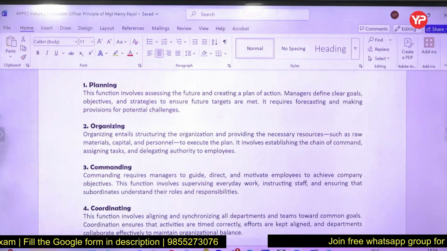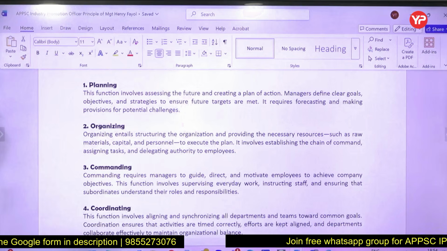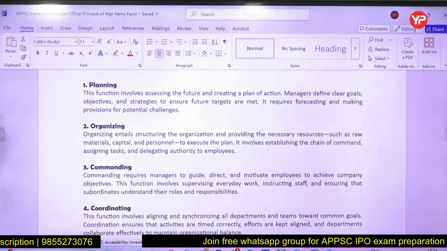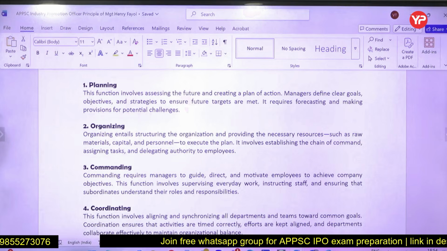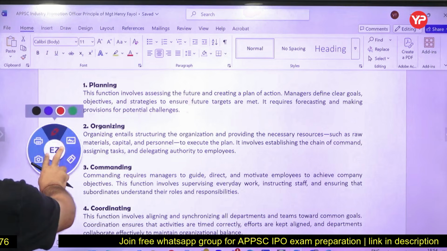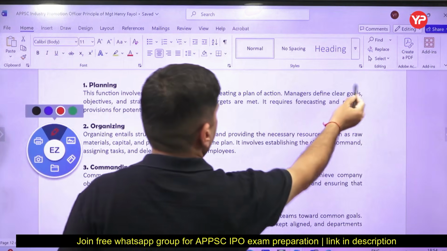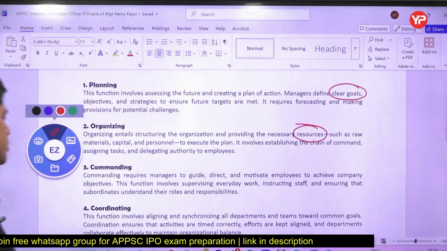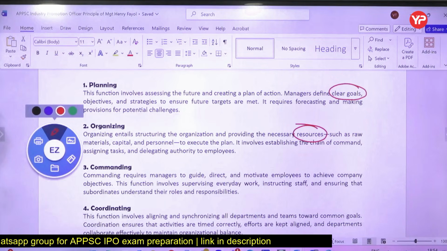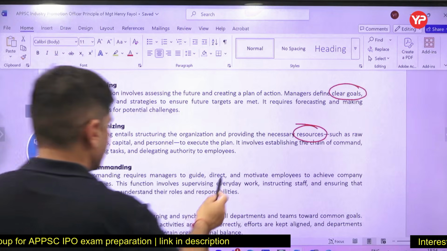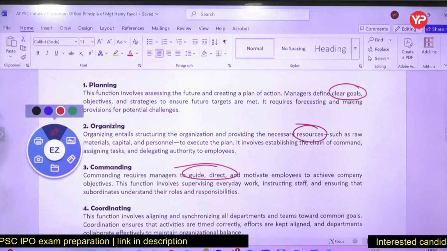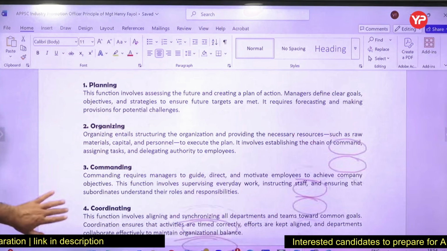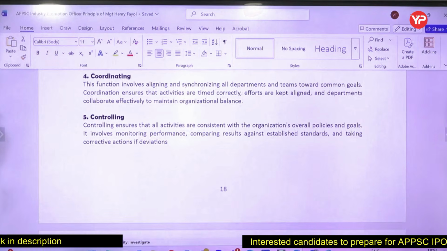What is planning? A well defined goal, objective is to be set. You have to plan. Organize necessary resources. So planning is related to objective, defining a clear goal. Organizing is related to managing the resources. Commanding is basically guiding and directing the employees. Coordinating means synchronizing all departments. That is called coordinating. Controlling.